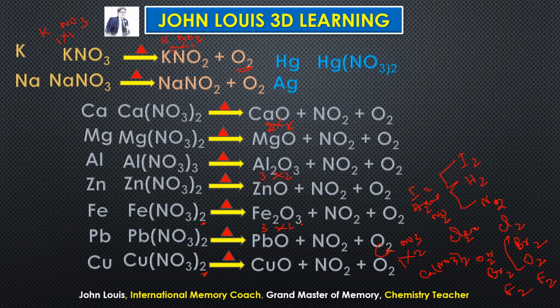Okay, now what is mercury 2 nitrate? So it should be Hg(NO3)2. So it should be NO3 twice here. Mercury 2 nitrate. So what happens when mercury 2 nitrate is heated?